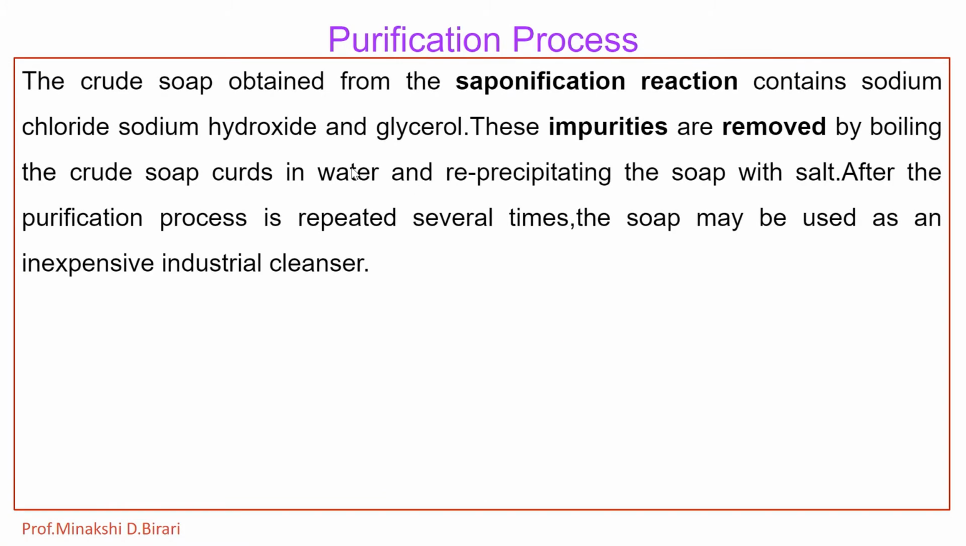Now the purification process. Here the crude soap obtained from the saponification reaction contains sodium chloride, sodium hydroxide and glycerol. These impurities are removed by boiling the crude soap curds in water and reprecipitating the soap with salt. After the purification process is repeated several times, the soap may be used as an inexpensive industrial cleanser.